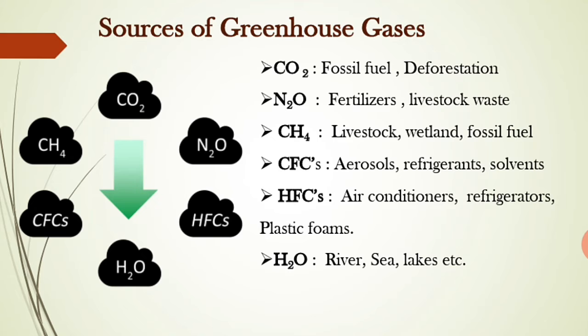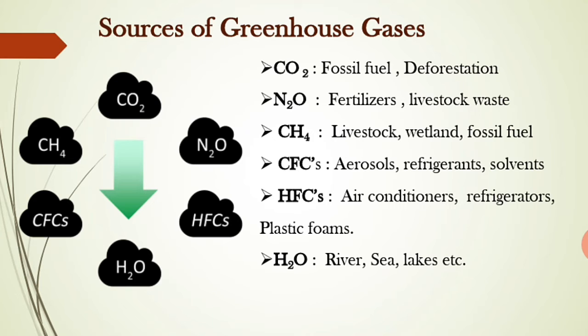Also deforestation may be one of the causes, because plants can absorb the solar radiation as well as CO2 from the atmosphere. Because of this, CO2 emission can be minimized. But if the plants are cut down and deforestation takes place, the more CO2 will be present in the atmosphere.